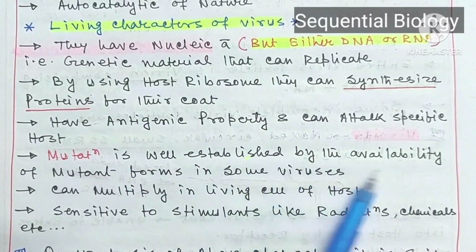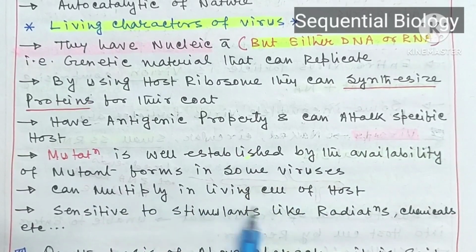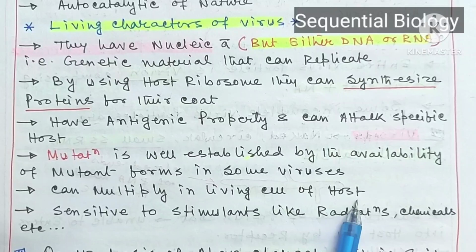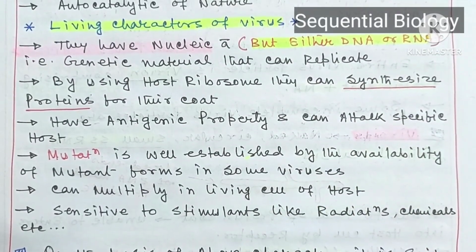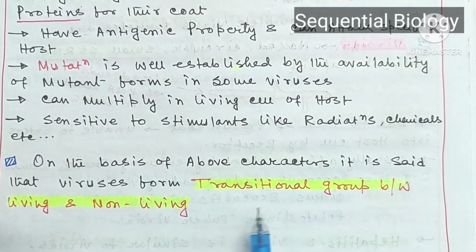Mutation is well established by the availability of mutant forms in some viruses, and they can multiply in the living cell of a host. This is also an important feature of living organisms, as is sensitivity to stimulants like radiations and chemicals. These are the living characteristics of viruses. On the basis of the above characters, it is said that viruses form the transitional group between living and non-living.